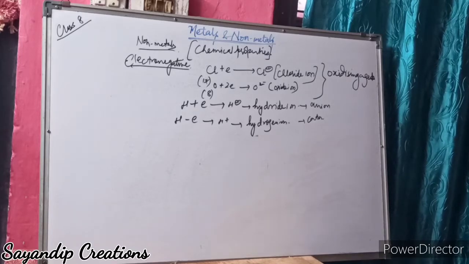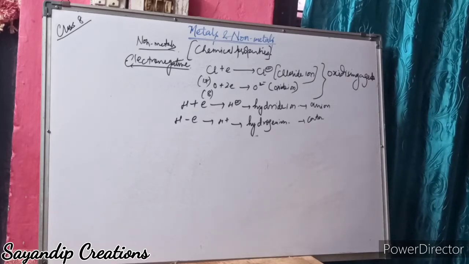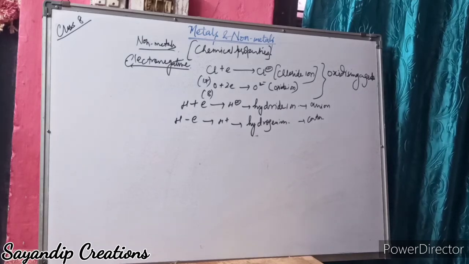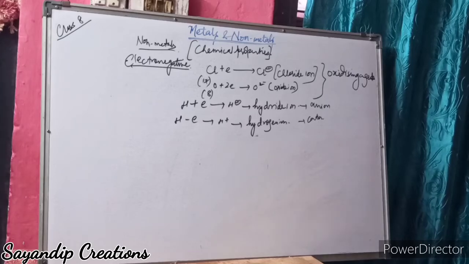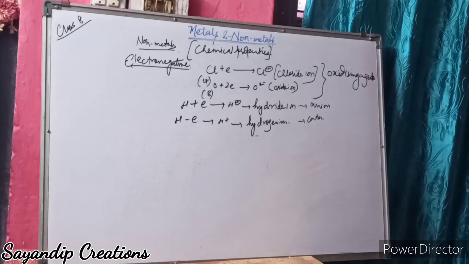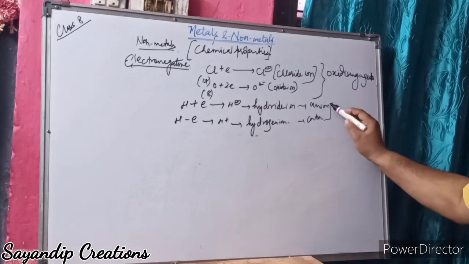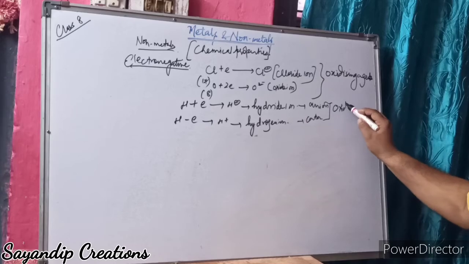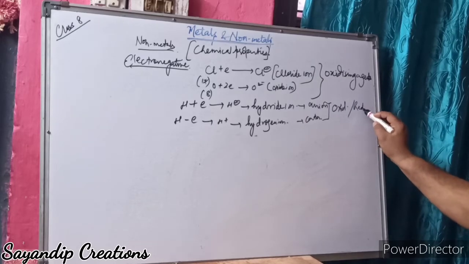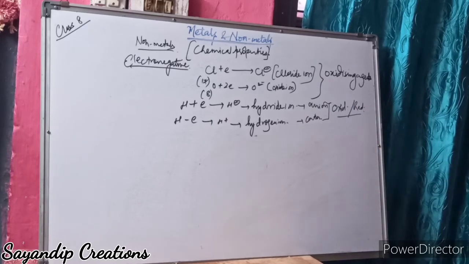There are 5 main air pollutants present as oxides of non-metals, like carbon monoxide, nitrogen oxide, nitrogen dioxide, sulfur dioxide, and carbon dioxide also. Sometimes, like hydrogen, they act as oxidizing as well as reducing agents, my dear students.